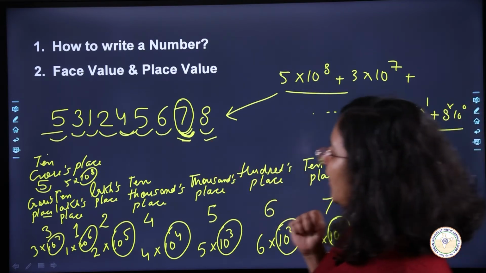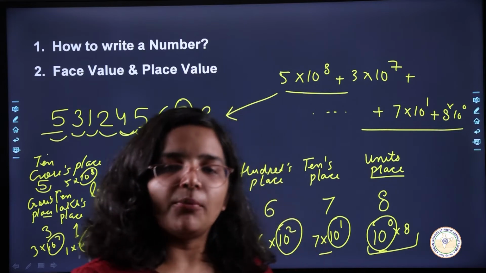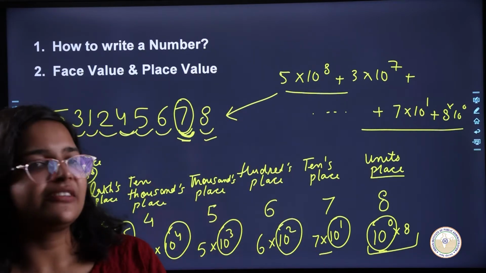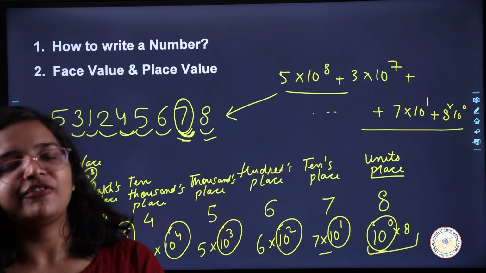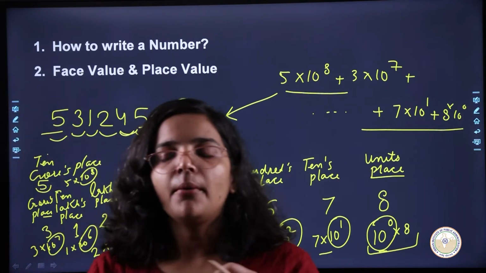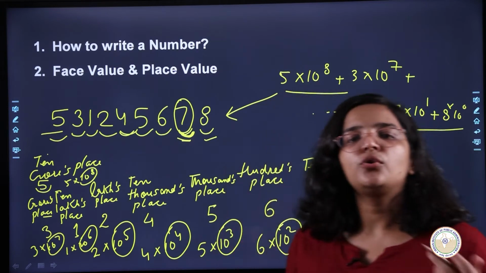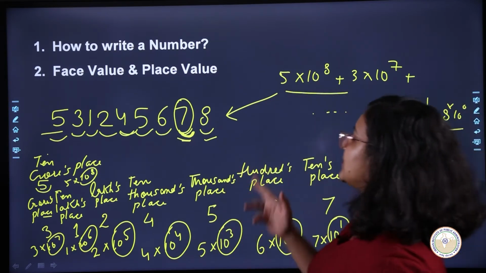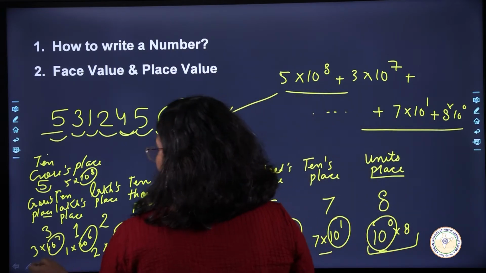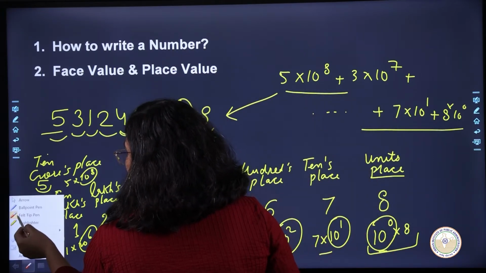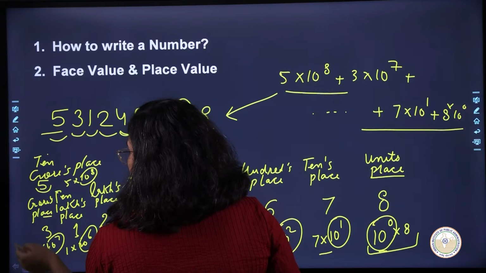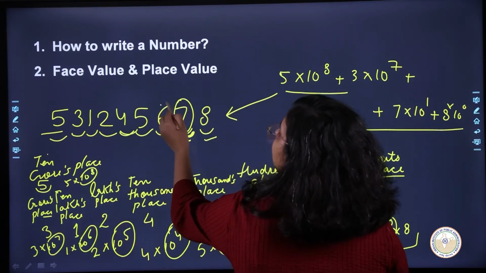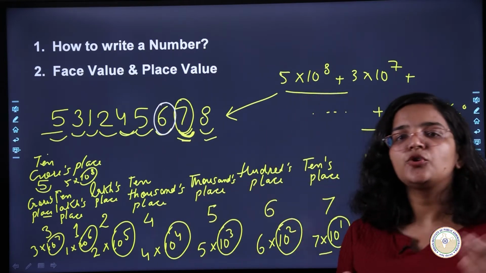Is that clear how to write a number in terms of its places? We learned how a number can be written in the form of its different places. Now, doing this, we got to know that there are 2 different meanings of a number, right? Like if I look at 6 here, let's say, if I look at 6 here, there are 2 meanings of 6 here.